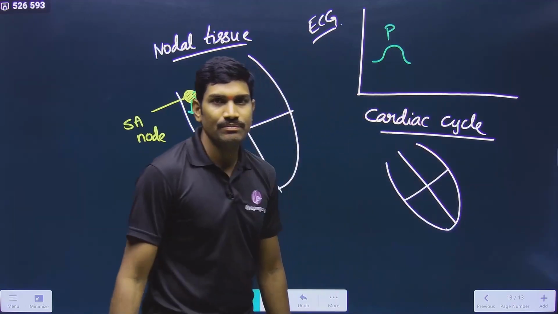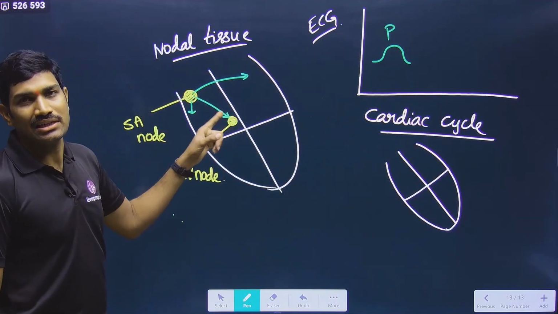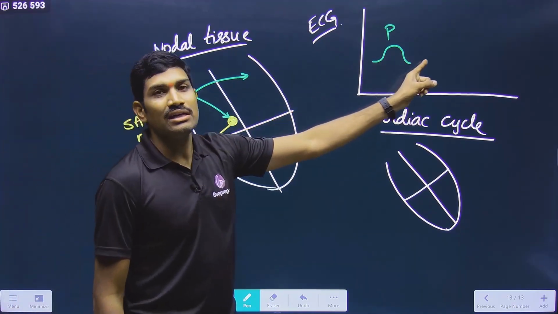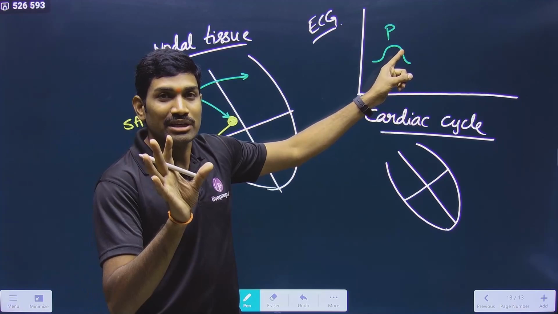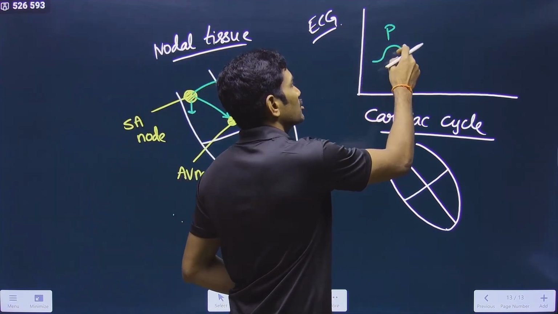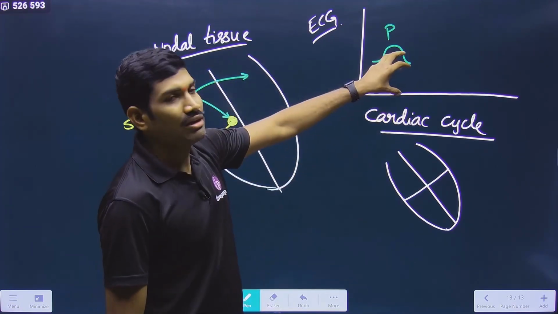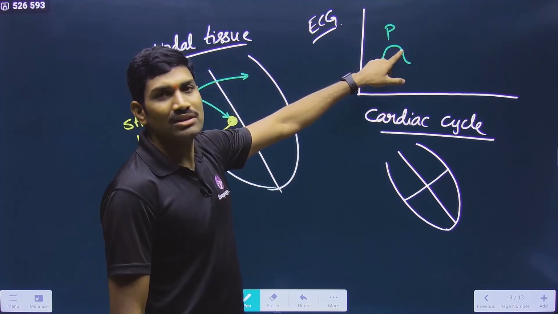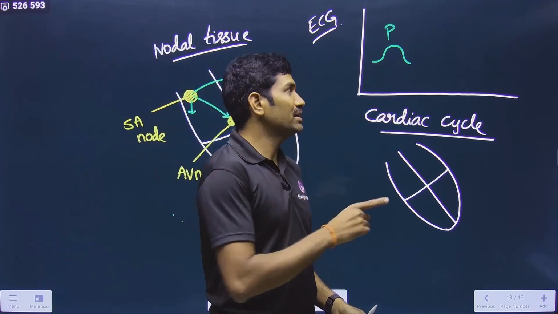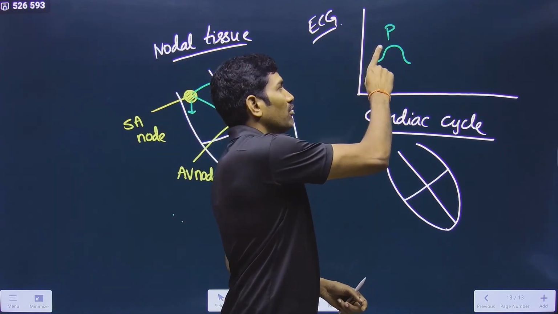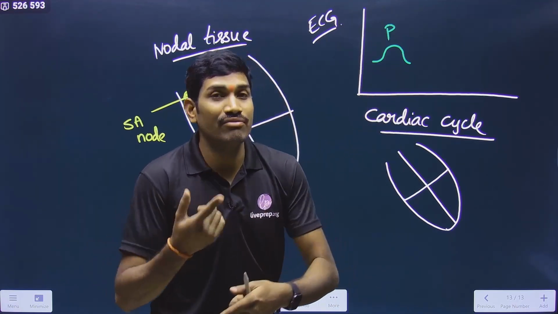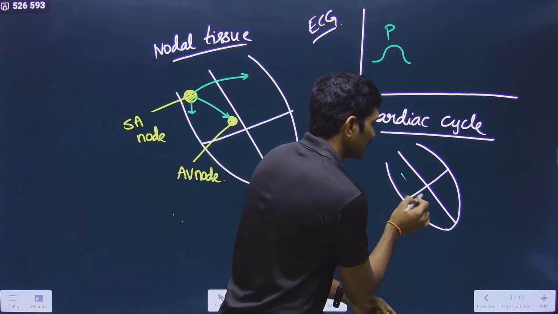This is indicated with P. There is an action potential that is generated here, and this action potential is measured by the instrument. You can see this as a small wave on the paper. And what is this wave indicated as? P wave. Nice. So please remember, first the instrument is measuring this particular wave. And once you are getting this wave, that means first the information is going. After the information goes, the original contraction will occur.